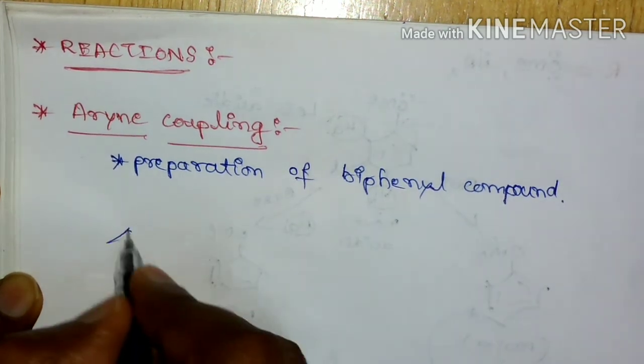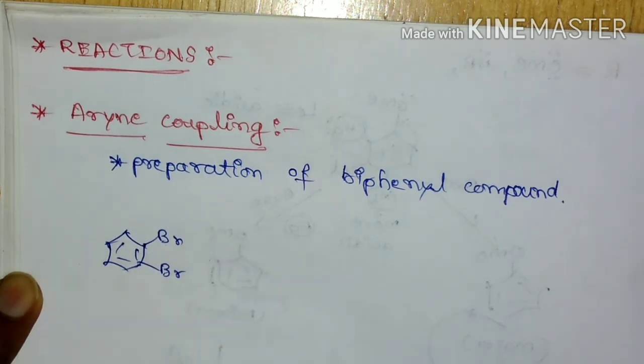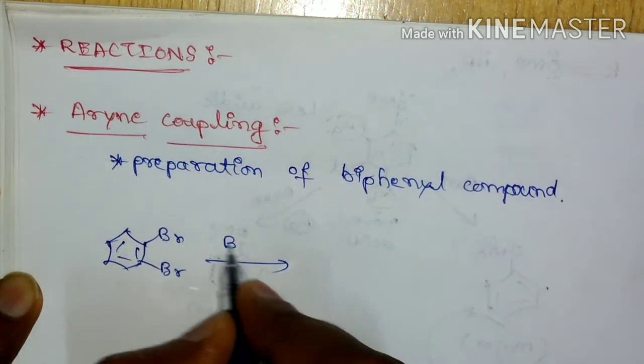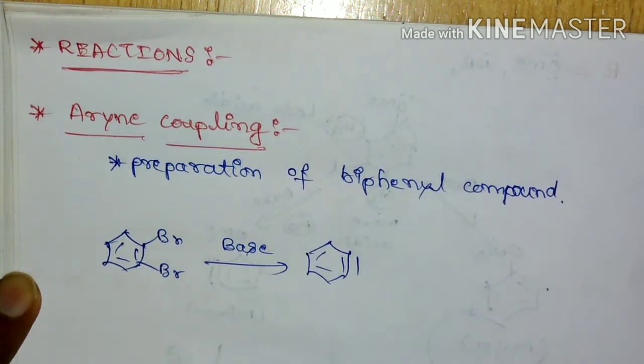So for example, if you take dibromobenzene, 1,2-dibromobenzene, and it is treated with base, it is going to form the benzyne intermediate.